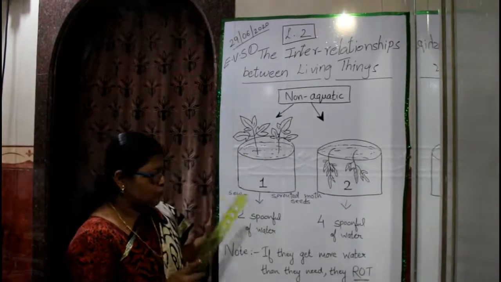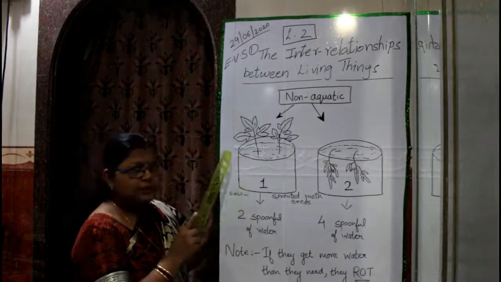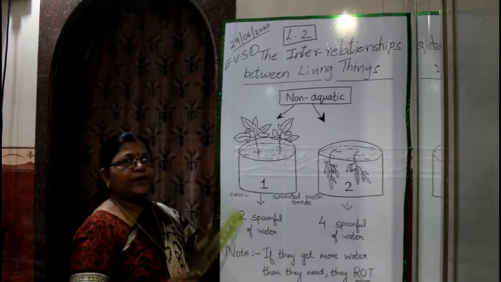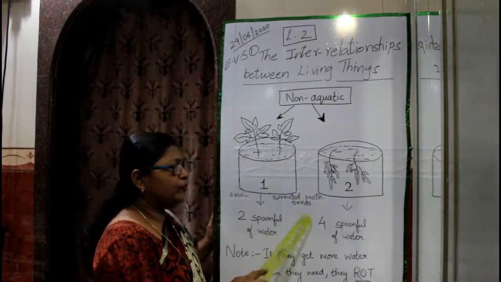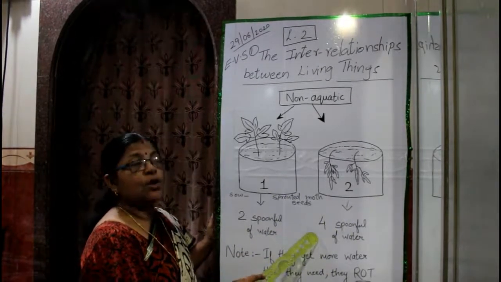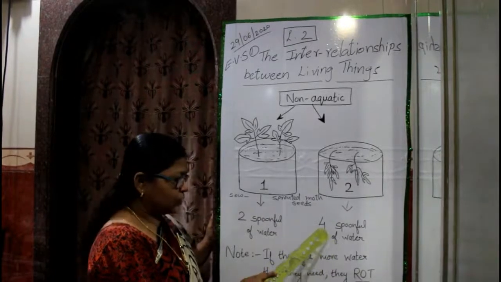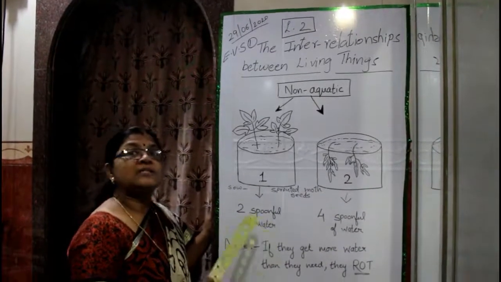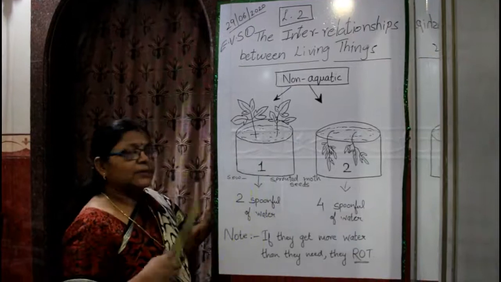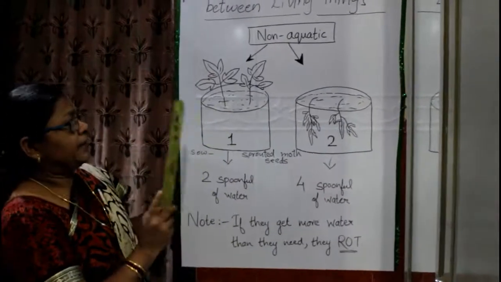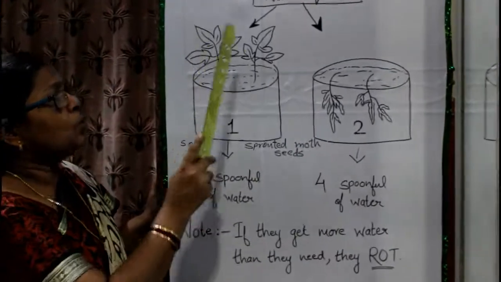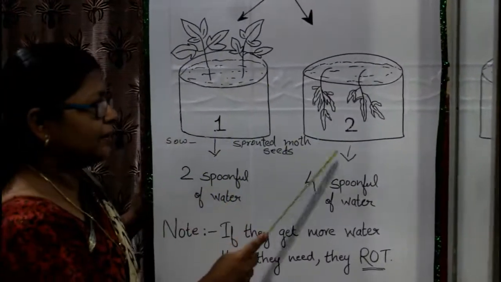Then add 2 spoonfuls of water in the first container every day only once. And in the second container, you have to add 4 spoonfuls of water 4 times in a day. This should be continued for 6 days. After that, you will notice that the plant in container 1 will grow well and the plant in container 2